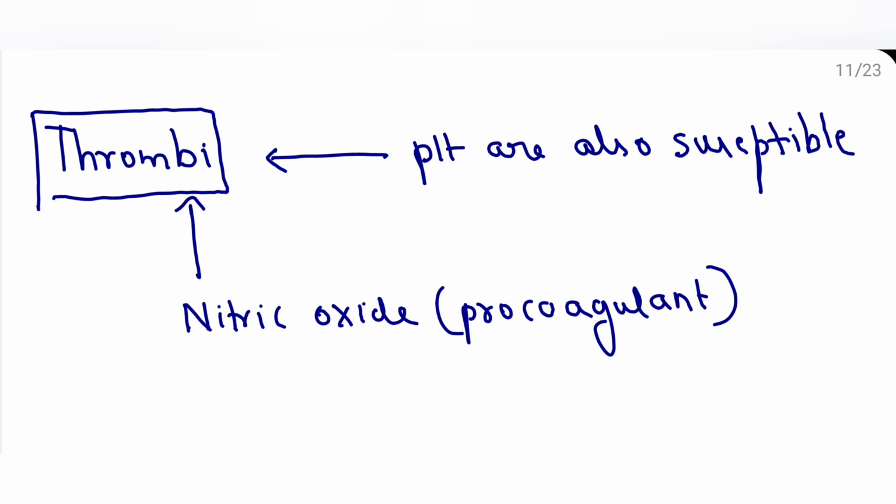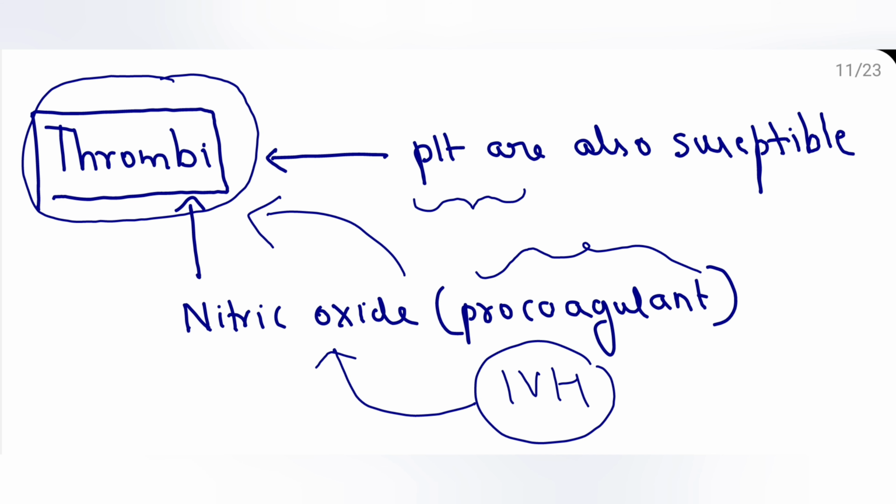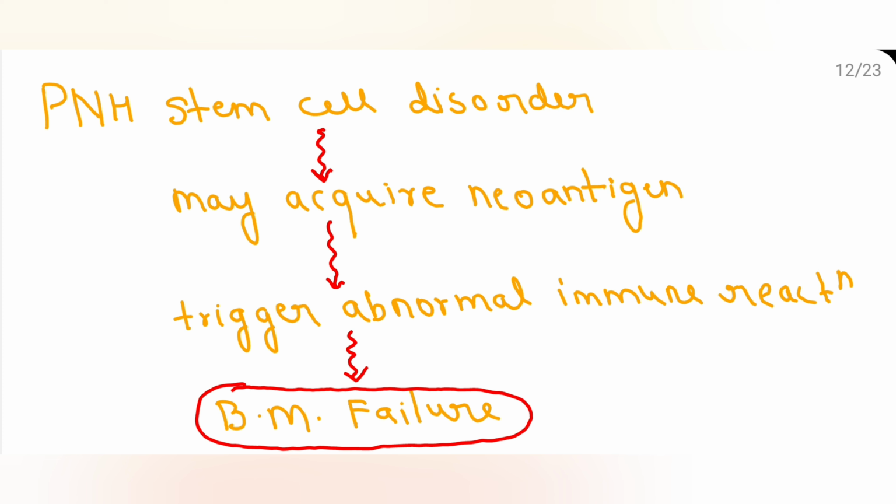Now, the one more clinical syndrome I talked about is thrombosis. Why is there thrombosis? Because not just RBC, I told you there is a membrane protein defect even on platelets. So platelets are also susceptible. Also, this intravascular hemolysis causes nitric oxide depletion, which is procoagulant, which also causes thrombi. Now we know why there are two syndromes: why there is IVH, or intravascular hemolysis, and why there is thrombus formation.